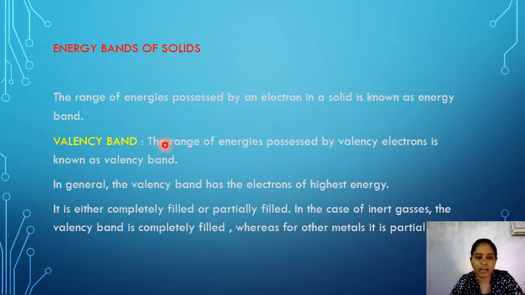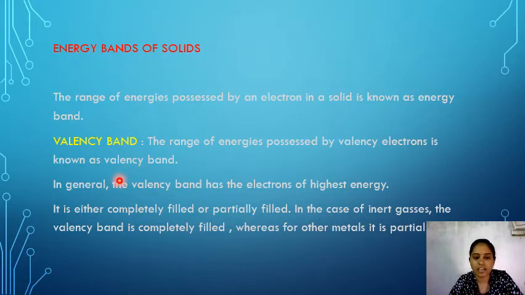The most important bands are valency band, conduction band and forbidden gap. Let us see the first one, valency band. The range of energies possessed by valency electrons is known as valency band.